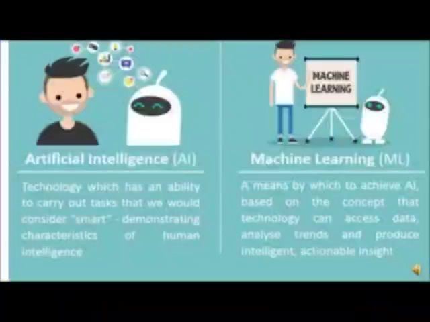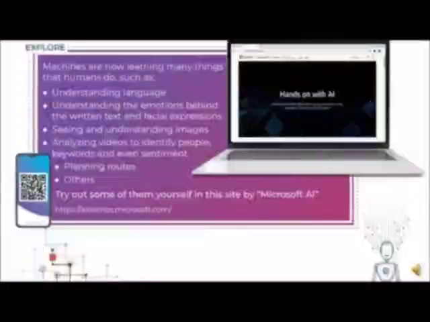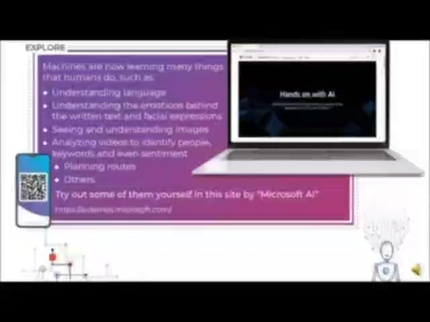Now, coming to the difference between artificial intelligence and machine learning. So what is machine learning? It is when a machine starts learning something. Now, how will the machine learn? The machine will analyze some trends, some patterns. Like you all must be using different apps like Flipkart, Amazon, etc. to order your products.